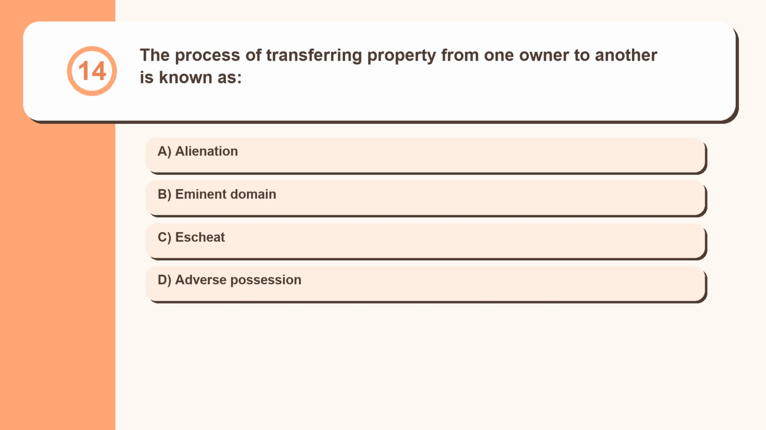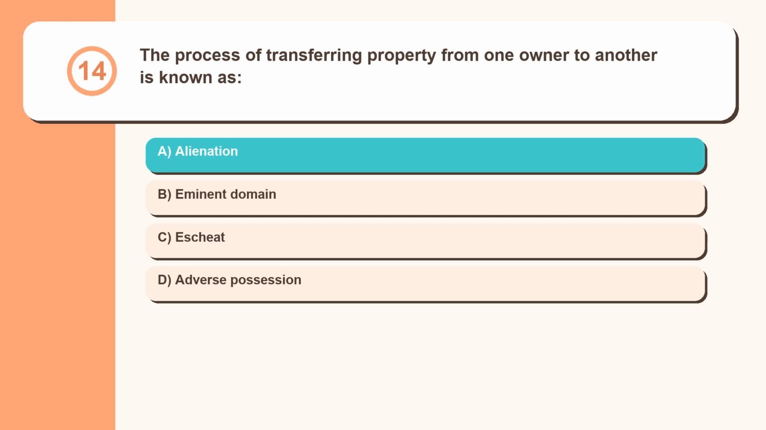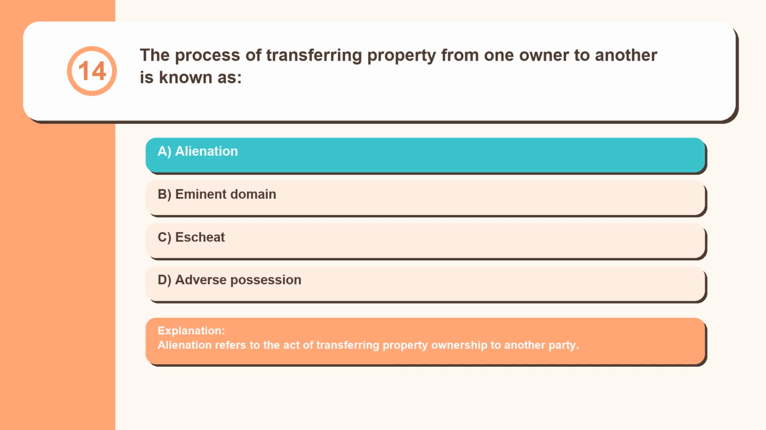Question 14. The process of transferring property from one owner to another is known as alienation, eminent domain, escheat, adverse possession. Alienation refers to the act of transferring property ownership to another party.